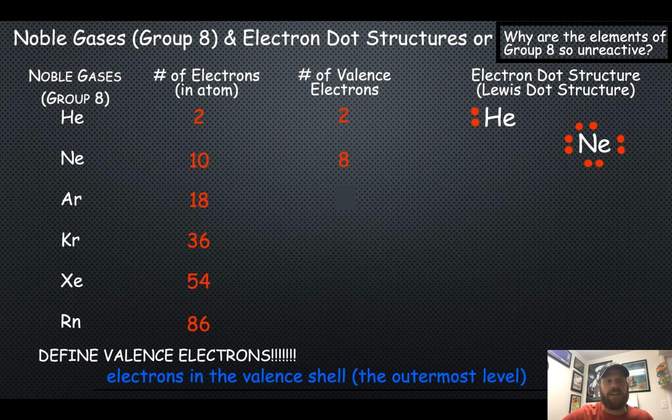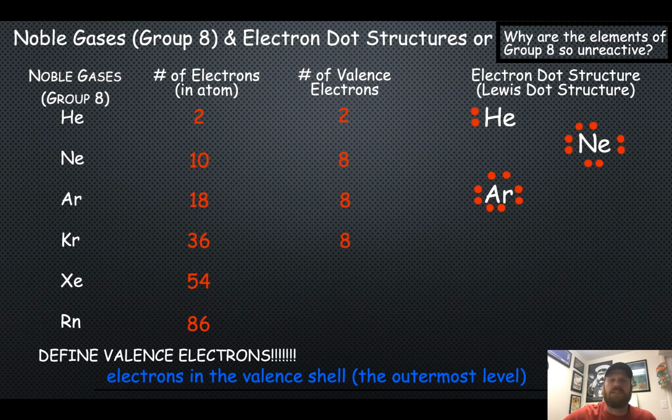So the electron dot structure for neon would be the symbol for neon with 2 dots on each side of the symbol. How about argon? Well, it's a noble gas, so an atom of argon has 8 valence electrons. Write the symbol Ar and start placing dots, 1 on each side before doubling up. The electron dot structure for argon looks exactly like neon's. I think you will start to see a trend here.